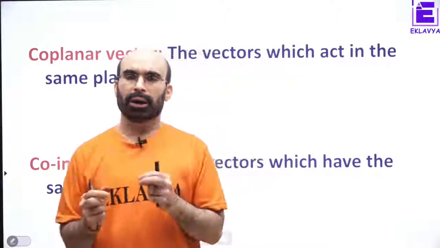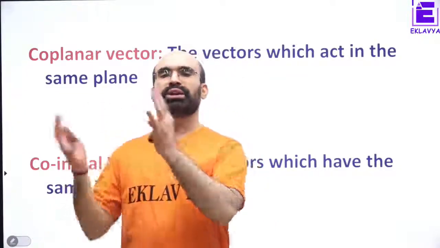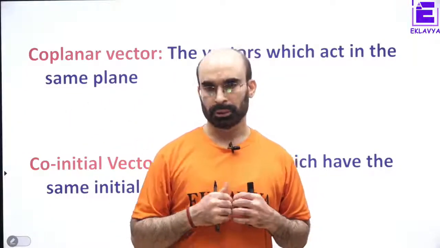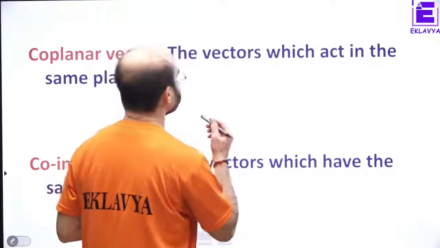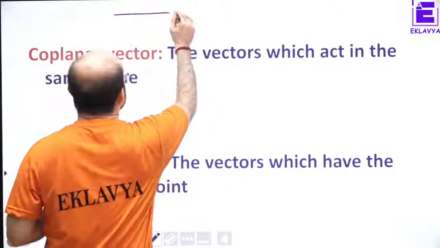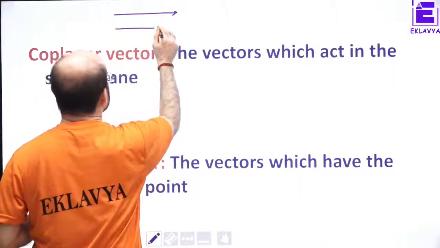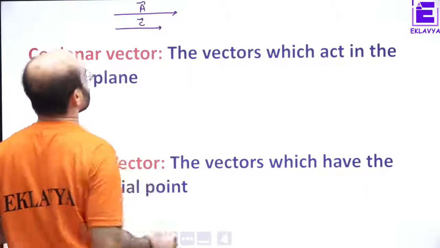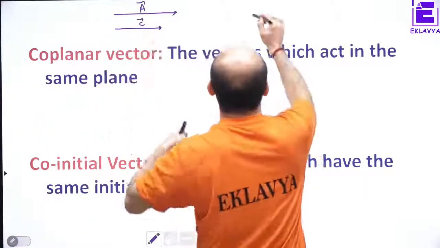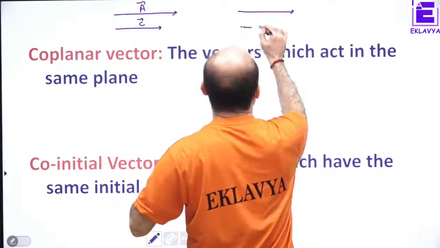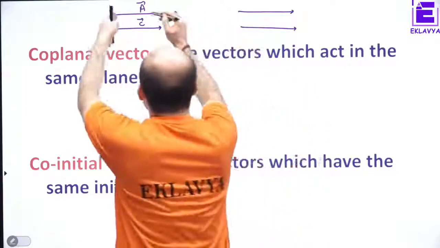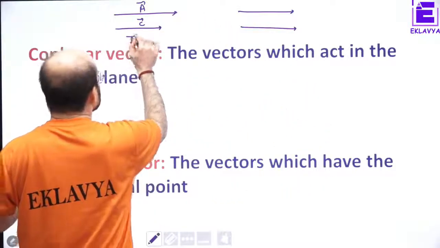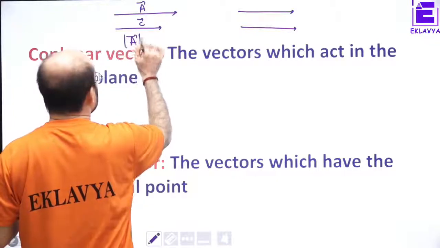How parallel vectors and equal vectors are different. Suppose we have two vectors of unequal magnitude. Suppose this is A and this is C, and again this is A and this is B. Here A is not in equal magnitude.